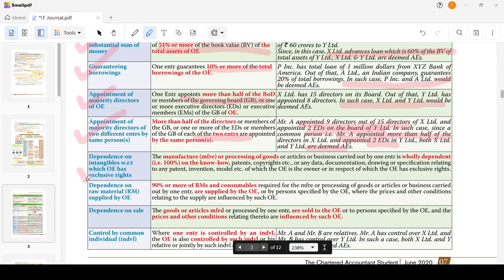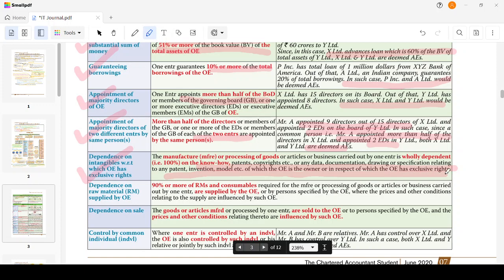Then dependence on intangibles with respect to which the other enterprise has exclusive rights. The manufacture or processing of goods or articles, or business carried out by one enterprise, is wholly dependent on the know-how, patents, copyrights, etc., or any data, documentation, drawing, or specification relating to the patent, invention, model, etc., of which the other enterprise is the owner or in respect of which the other enterprise has the exclusive right.